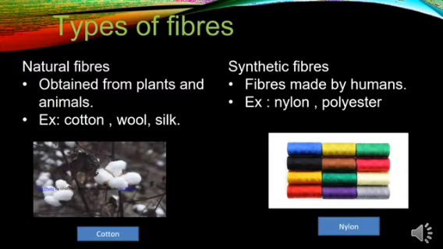Now fibers are of two types, natural fibers and synthetic fibers. Natural fibers are those fibers which are obtained from plants and animals. Example, cotton, wool, silk. Synthetic fibers are fibers made by humans, and they can be made either in the laboratory or in factories. Example, nylon and polyester.